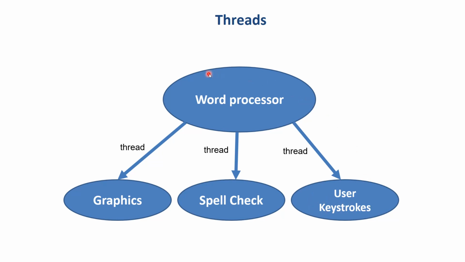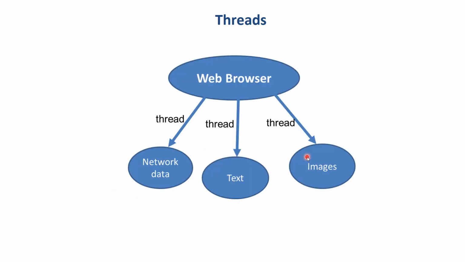So word processor is the application, but it has 3 threads of control like the previous example of web browser, where it also has 3 threads of control, each one working on a different function or job.